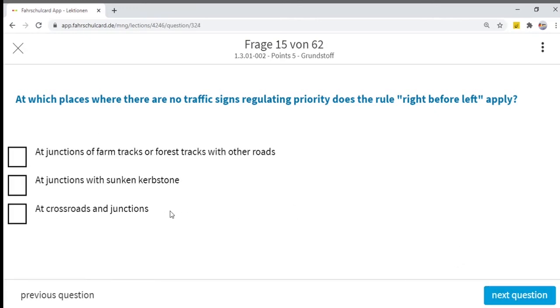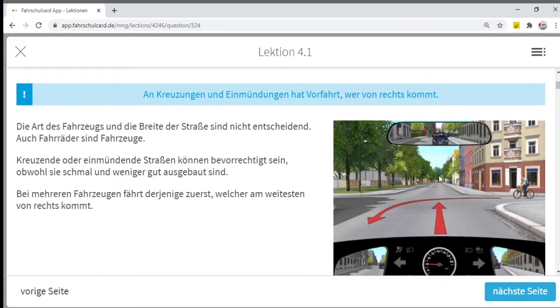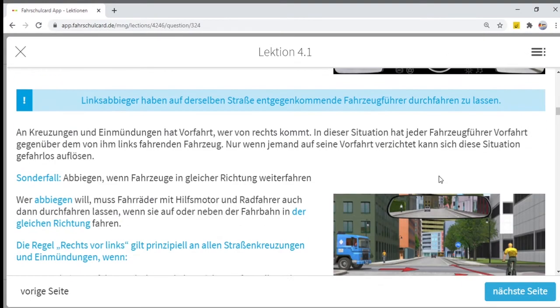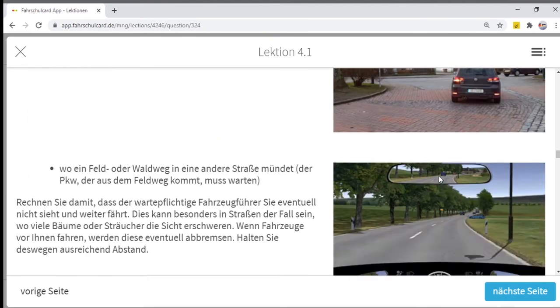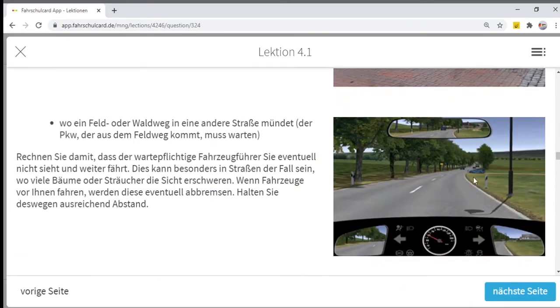Now we will jump to the next question. At which places where there are no traffic signs regulating priority does the rule right before left apply? At the junction of a farm track or forest track with other roads? No. I have already told you there is an exception. Whenever you are coming from a farm track or dirt track, the traffic on the main road has priority. You have to wait.